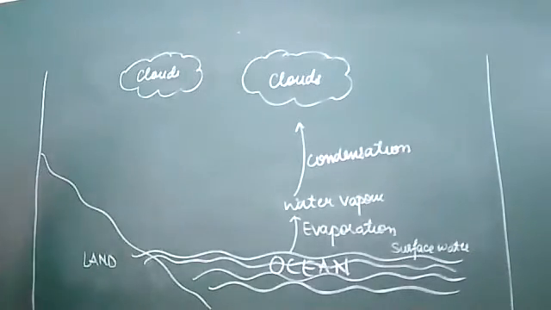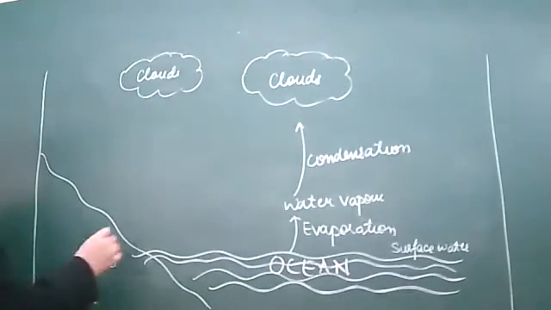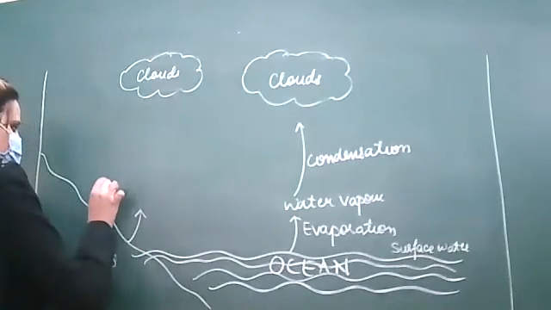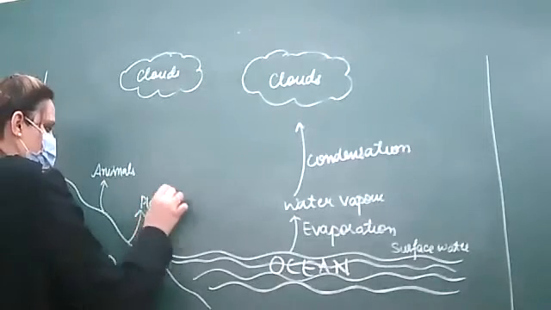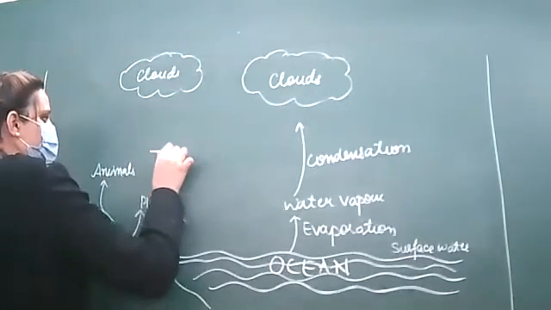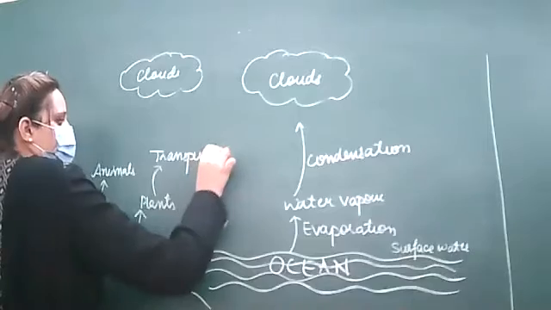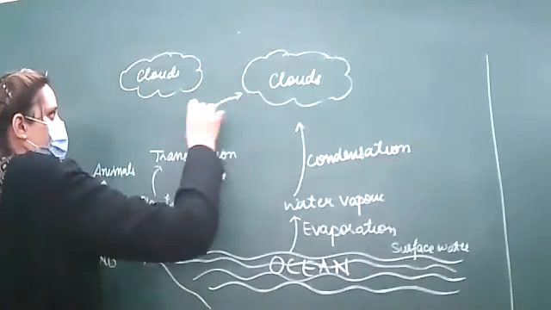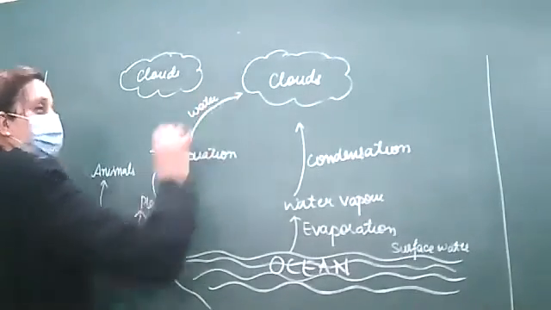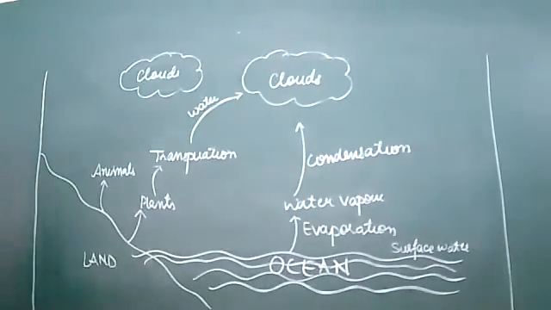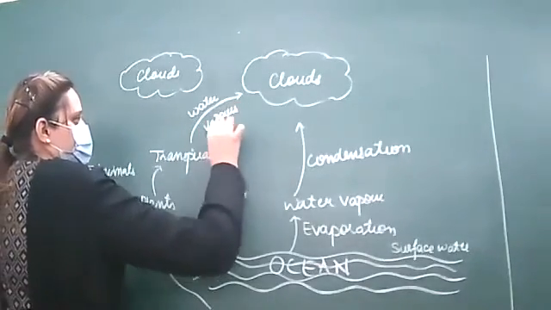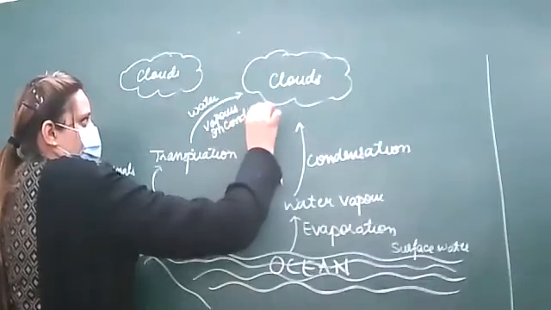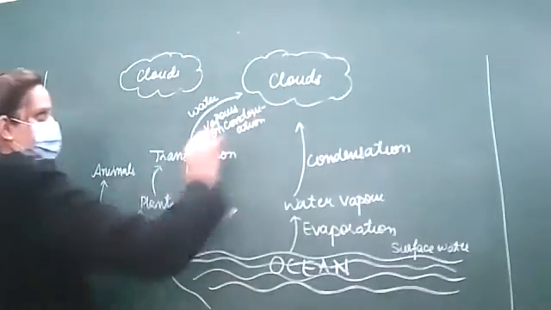What are the other methods by which the water vapors are formed? So this is by two other methods. So plants, through the process of transpiration, they release water vapors, which on condensation form cloud.